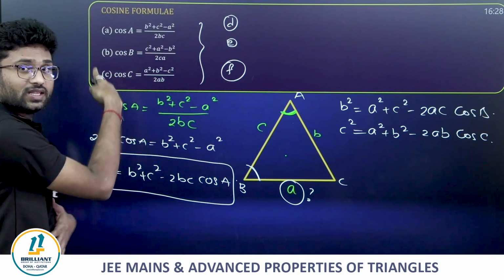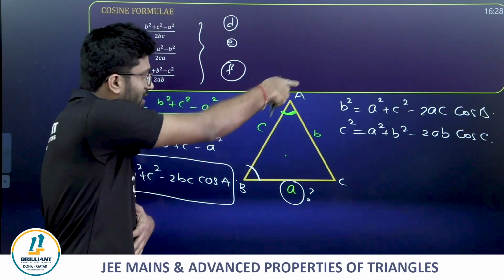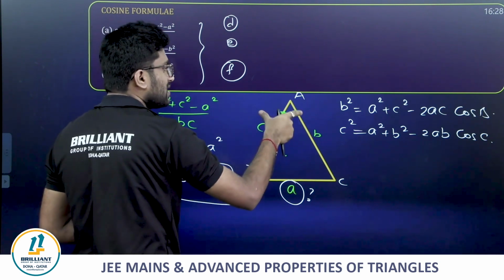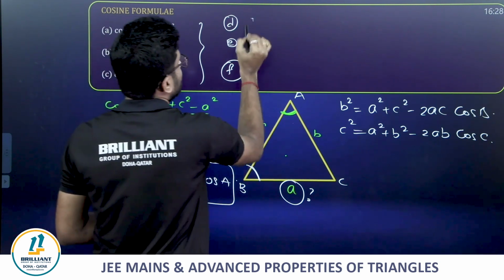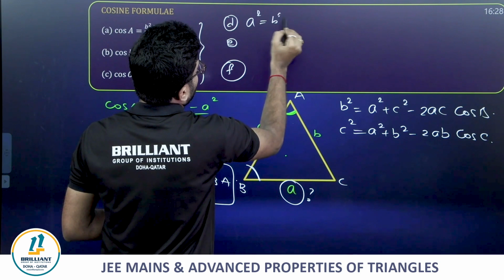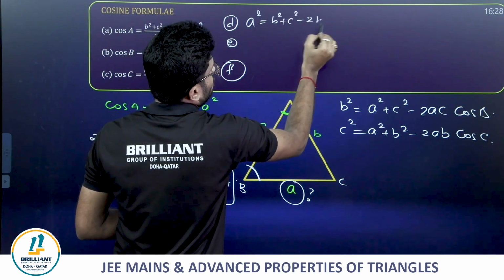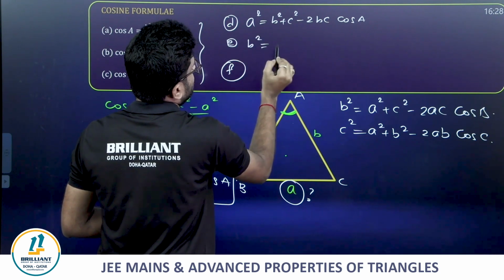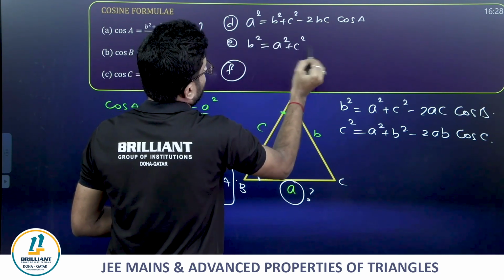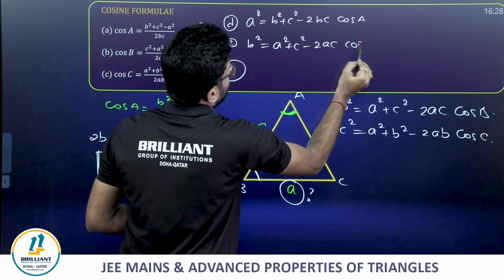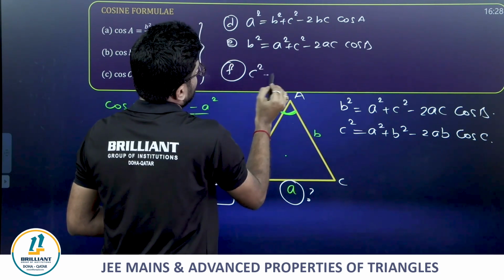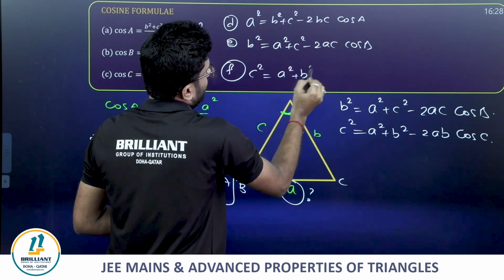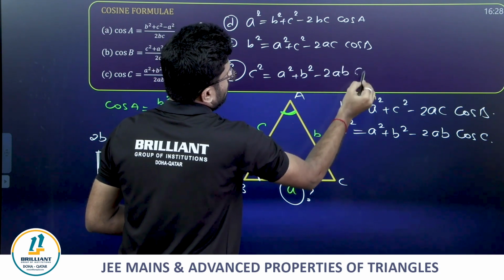When you know sides, we get the corresponding angles. In the second case, when you know two sides and the included angle, to get the corresponding third side, a square is equal to b square plus c square minus 2bc cos A. b square is equal to a square plus c square minus 2ac cos B. And c square is equal to a square plus b square minus 2ab cos C.